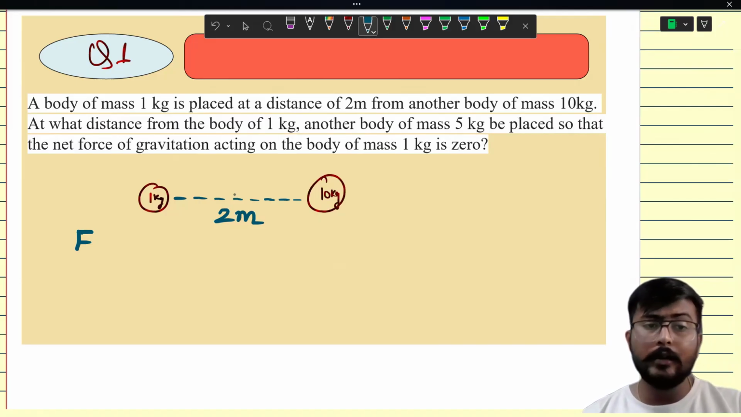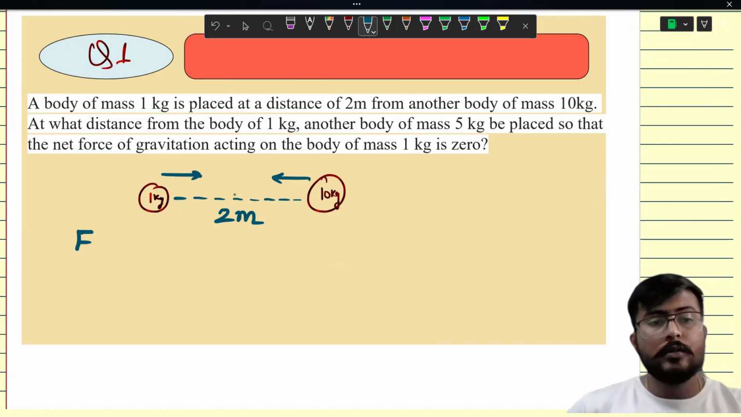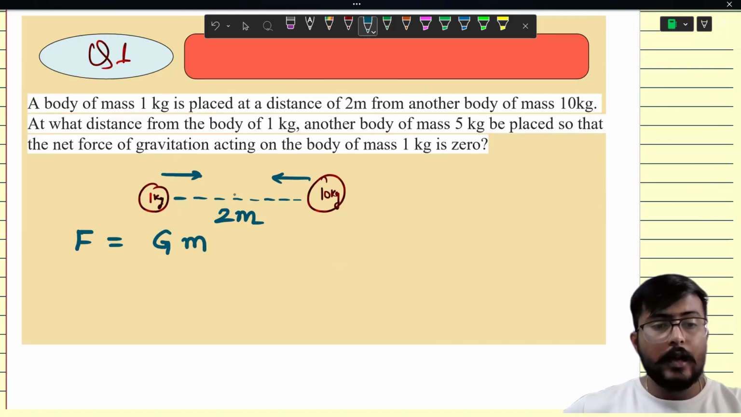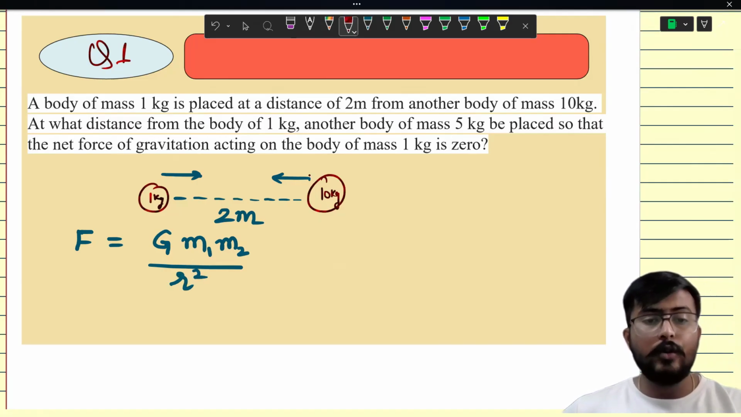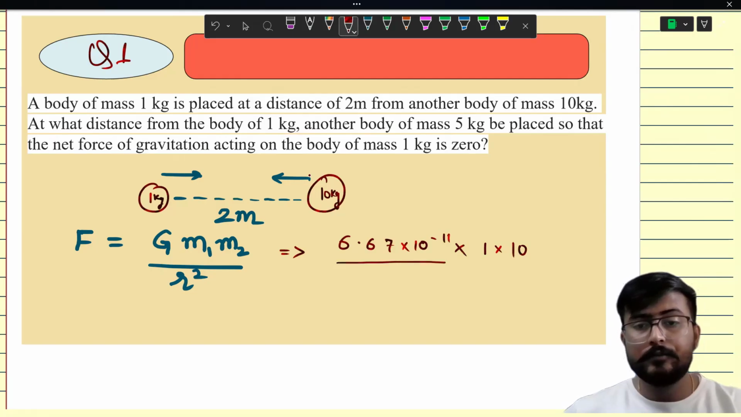So you already know that this 10 kg mass will pull this 1 kg mass, and this 1 kg mass will apply an attraction force on the 10 kg mass. So we have to find out that force. Use the expression G M1 M2 upon R square. Now we are going to put the values of all the things that we know. G is 6.67 into 10 raised to power minus 11. First mass is 1, second mass is 10. What is R square? R is 2, so square of 2 is 4.